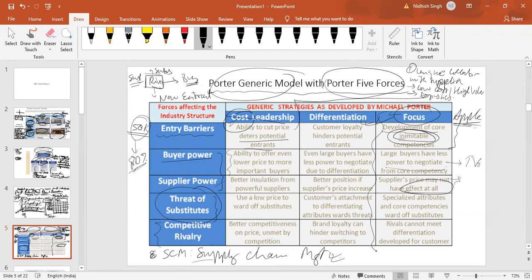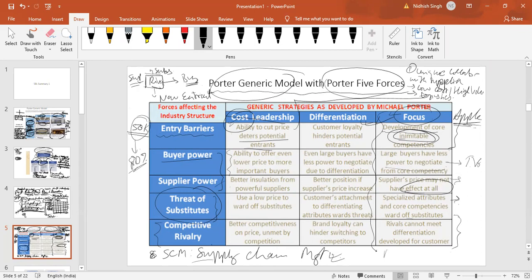Specialized attributes and core competencies ward off substitutes. Who can provide substitutes for such a focused supplier or company? And rivals cannot meet the differentiation developed for the customer, because it takes time. Even if they can provide this product, it will take time to create that kind of, what did we learn?